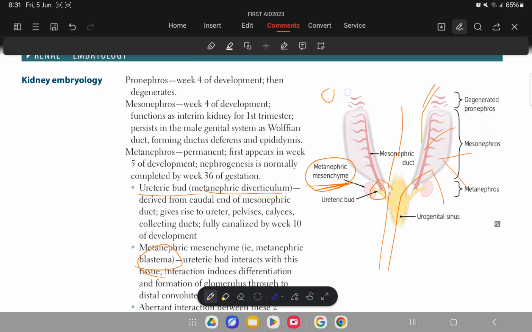Remember, the nephron starts from the glomerulus, through the PCT, proximal tubule, then the descending limb of the loop of Henle, then the ascending limb of the loop of Henle, and then the DCT or distal tubule, and then the collecting duct. The collecting duct, I told you, is from the ureteric bud. So the structures from the glomerulus up to the DCT are formed from the metanephric mesenchyme.